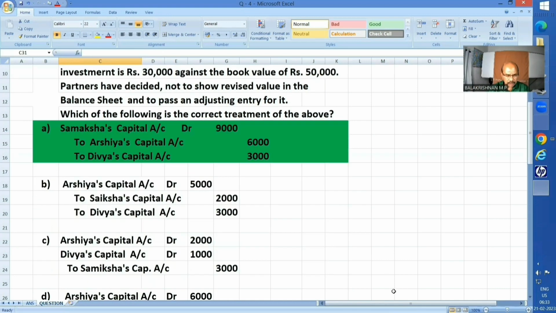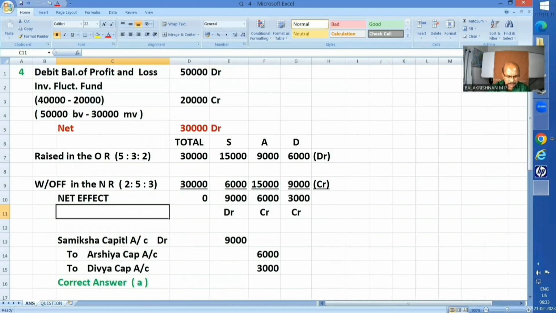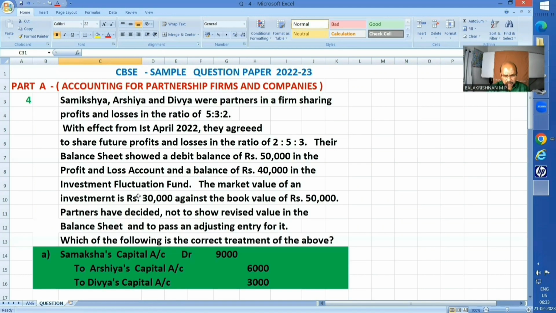Well, here, as usual, 4 different answers are given. Answer A is the correct one. Well, students, let us re-examine the question. So different items we have to list down, and the net effect is to be taken into account because they do not want to show the revised value in the balance sheet.